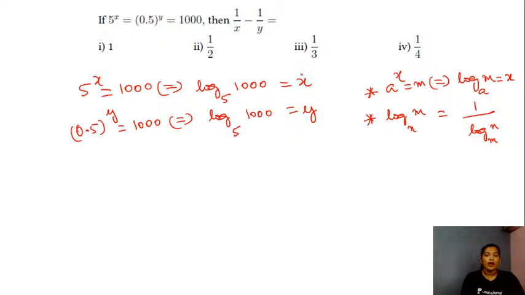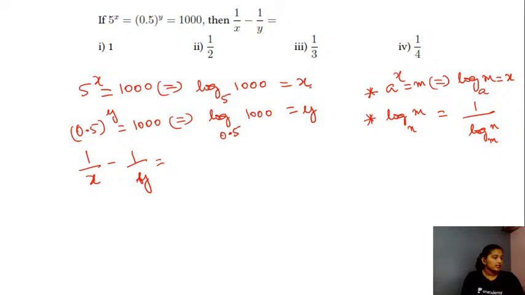Now the value for 1 by x, what will be the value for 1 by x? 1 by x will be nothing but 1 divided by log of 1000 to the base 5. Using this property, 1 divided by log of 1000 to the base 5, here in this case, this is 0.5, sorry students for the small mistake there. This is your log of 1000 to the base 0.5 here, okay. Okay, let me proceed now.